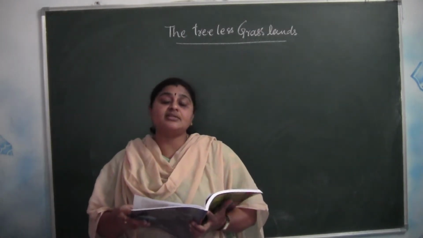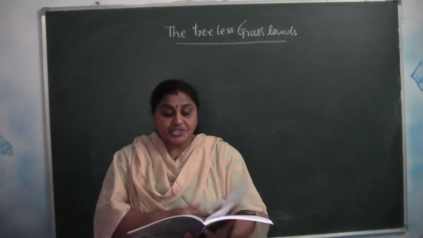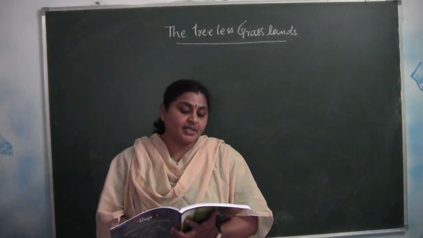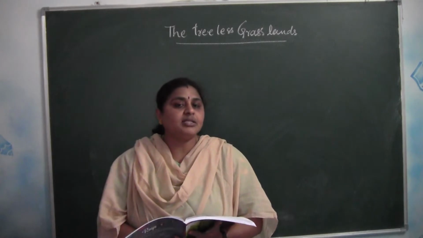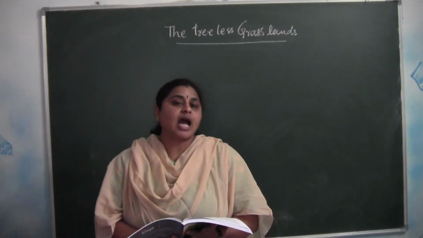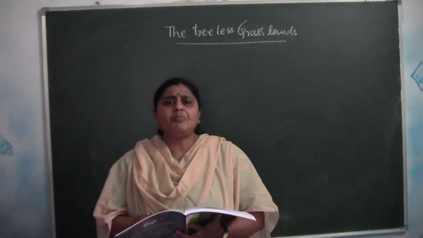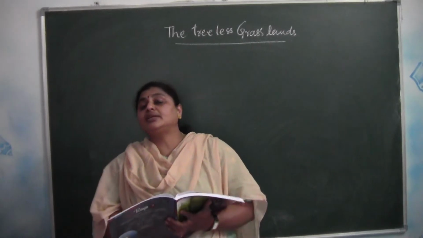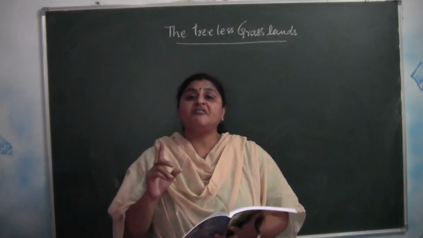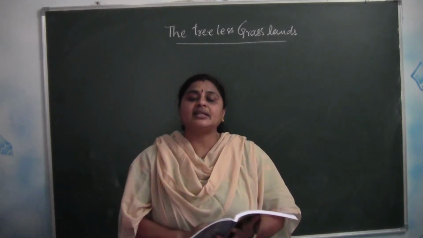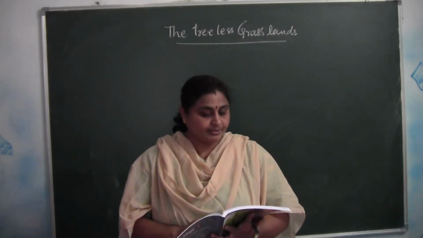So in these grasslands, the amount of rainfall is little, but just enough to prevent the land from turning into a desert. Already we have learned about a land of sand, deserts, in the previous lesson. So deserts, how is the climate? It is very hot and the climate is completely dry. But since these grasslands are getting an adequate quantity of water in the form of rain, that helps the grassland not to convert into a dry land, that is, a desert.